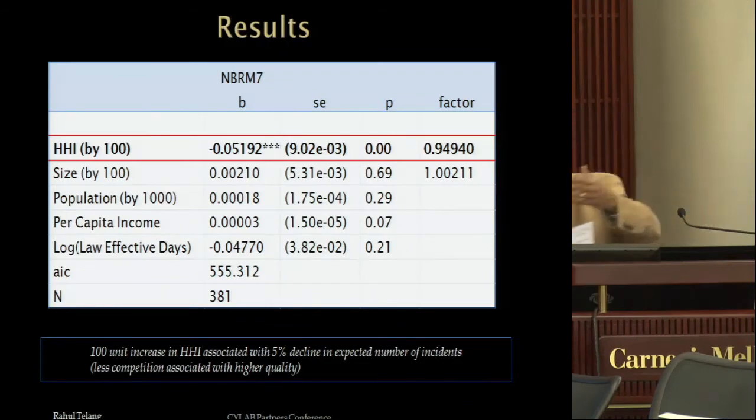Now, one may worry, is it just the region size effect going on? That is, Philadelphia is a big market, so there are more hospitals and there are more breaches. Is that what you're picking up? That's not true because we control for the size of the population.